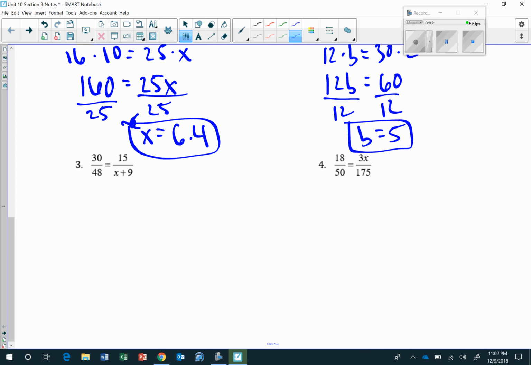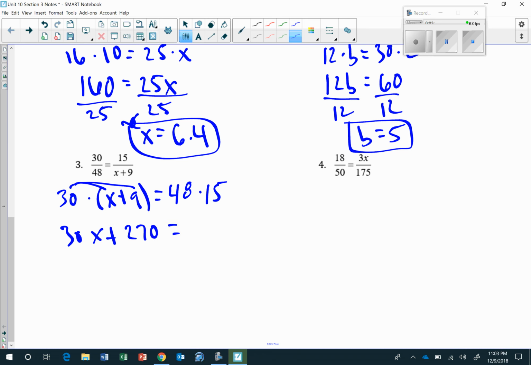For number 3, it's going to be a little bit more complicated. If you look, I have 30, and then I'd be multiplying that by x plus 9. And then on the other side, I'd do 48 times 15. The big thing to notice is that I need to do the distributive property here when I do 30 times x plus 9. So I'm going to go ahead and distribute there, and I'd get 30x plus 270, and that would equal